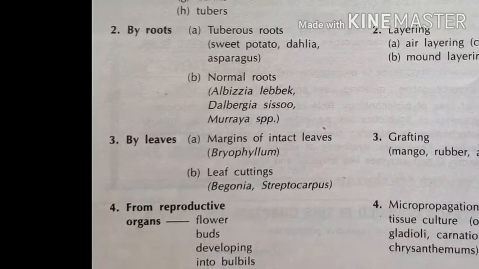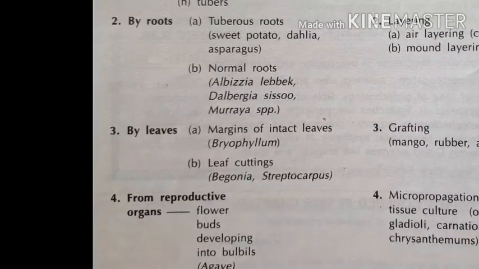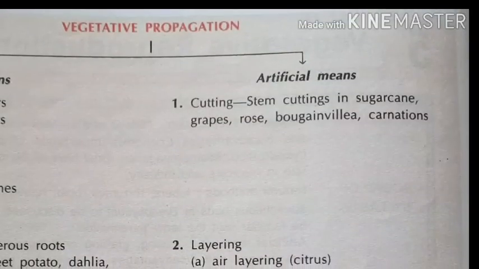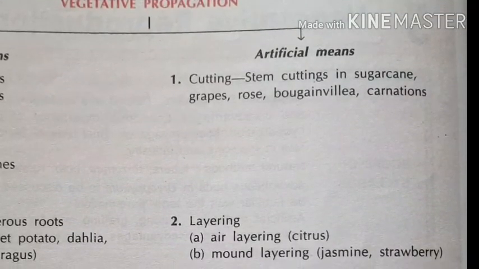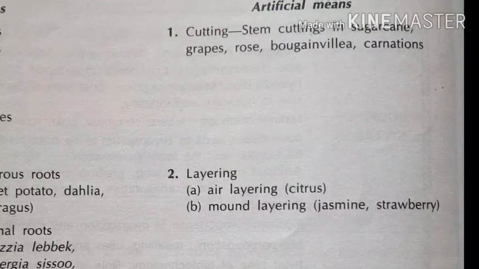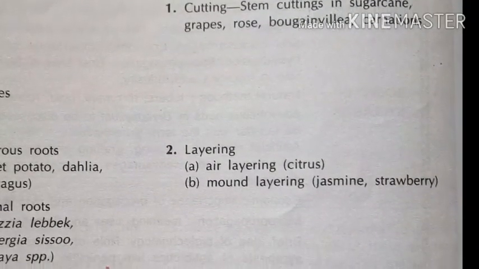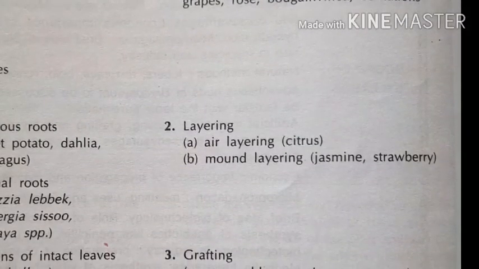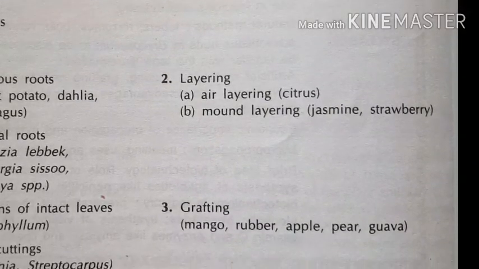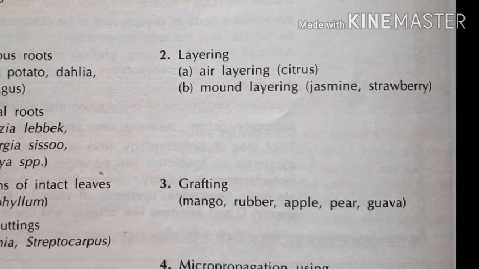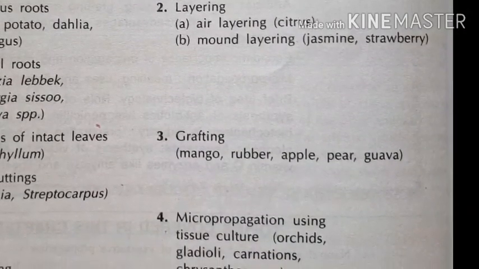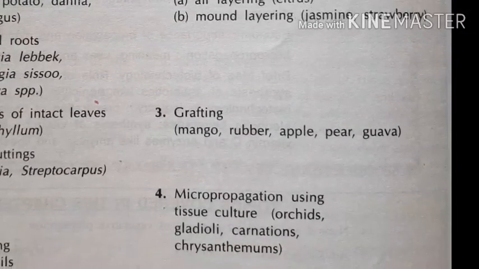For reproductive organs, flower buds developing into bulbils, for example Agave. Here the artificial means: cutting, stem cutting in sugarcane, grapes, rose, bougainvillea, etc. Then layering: air layering in citrus, mound layering in jasmine and strawberry; grafting in mango, rubber, apple, pear, guava; and micropropagation using tissue culture for orchid type of plants.